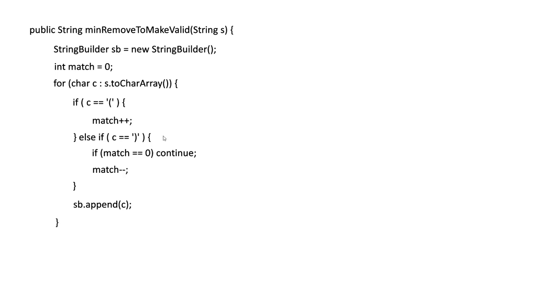Now, this takes care of everything except when you have an open paren at the very end. So what we're going to do with that, we've got to actually do another string builder and loop through the string in reverse order.